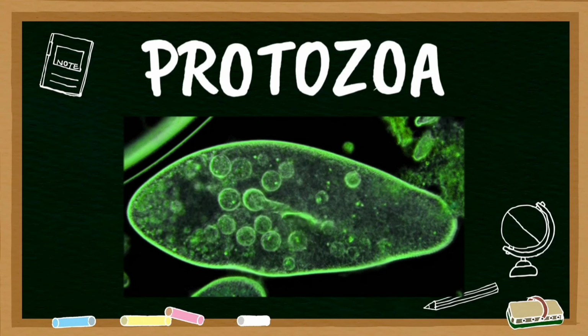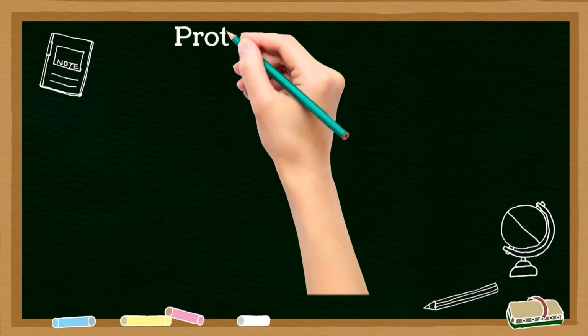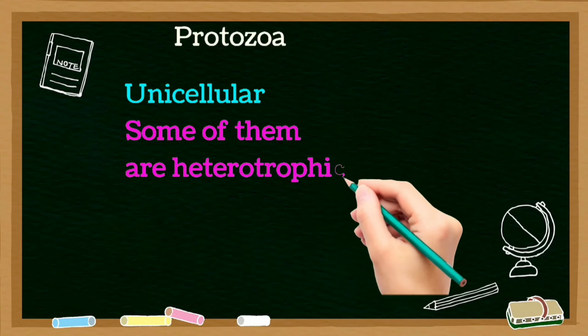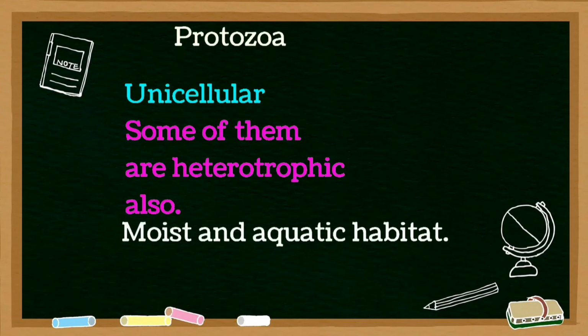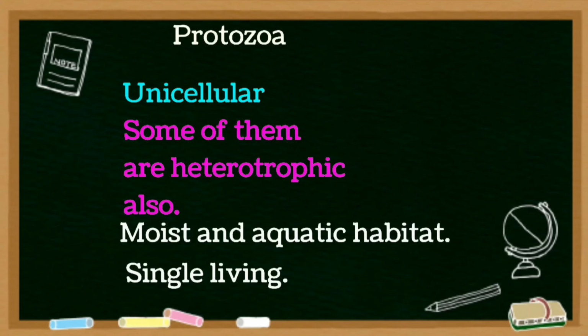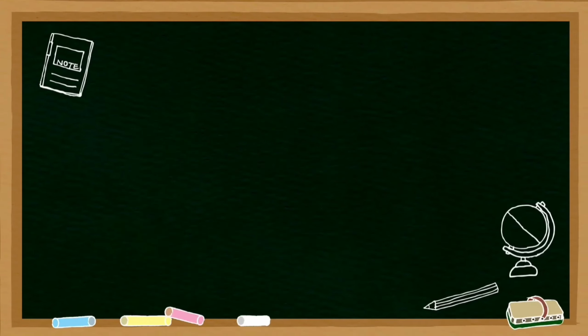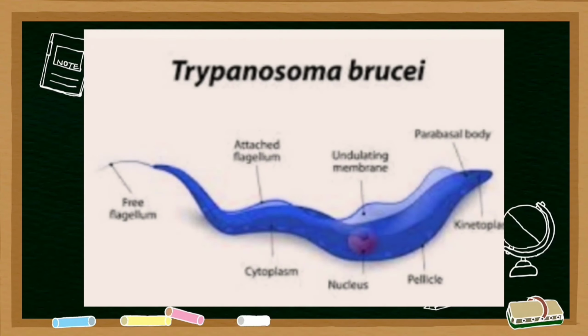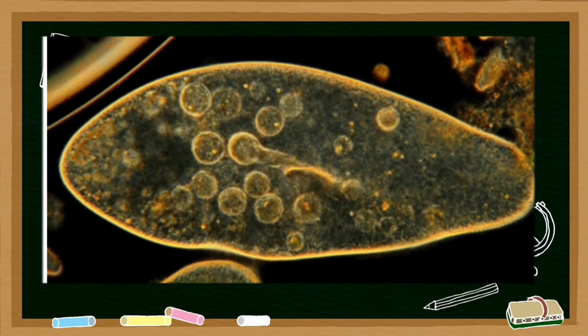Protozoa. They are mostly unicellular, that means again made of one cell. Some of them are autotrophic, which prepare their own food, and others are heterotrophic, which depend on others for their food. They prefer moist and aquatic habitats. They can live singly, unlike bacteria and fungi. Some common examples of protozoa are amoeba, paramecium, trypanosoma. These cause diseases in organisms like human and other animals also.